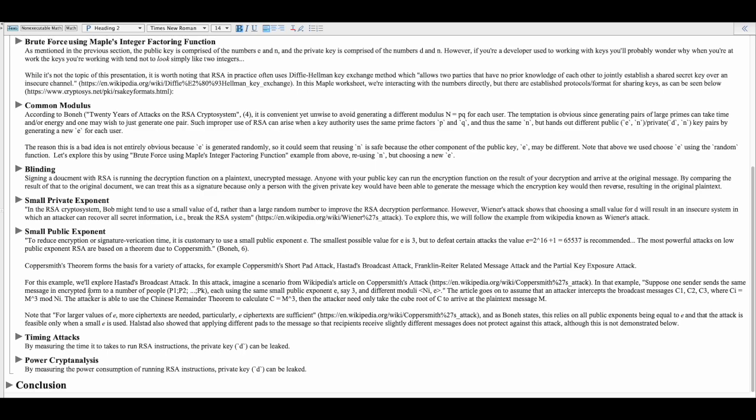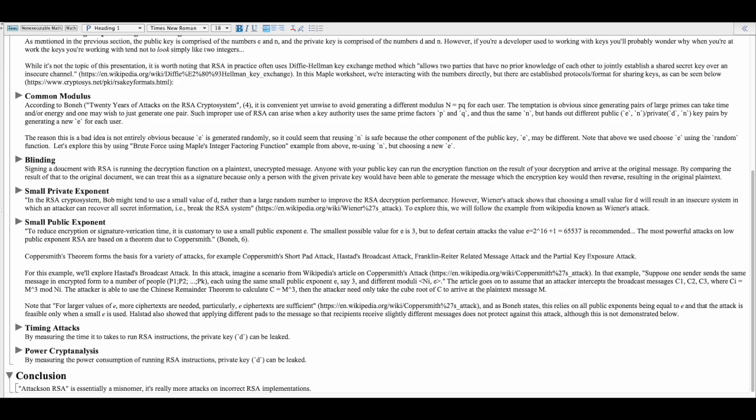And finally, for the conclusion, what I found after exploring this is that the attacks on RSA is essentially a misnomer. It's really more attacks on incorrect RSA implementations.